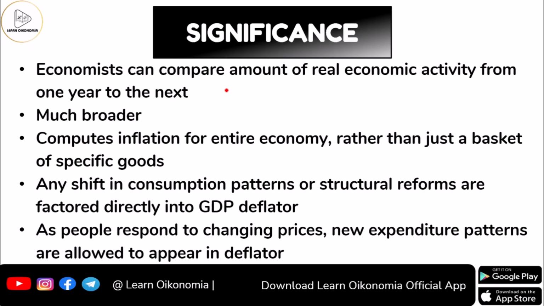This could be done mainly because we do have 2 years, the base year and the current year. For the very same reason, you compare the current year with what is given in the base year. So the base year would be acting as a standard here. As I told you, it will give us a much broader, wider